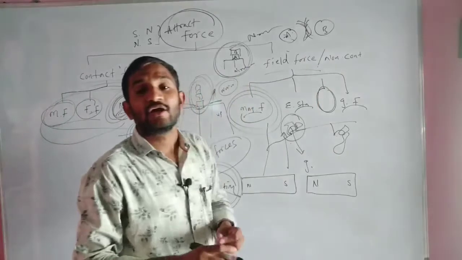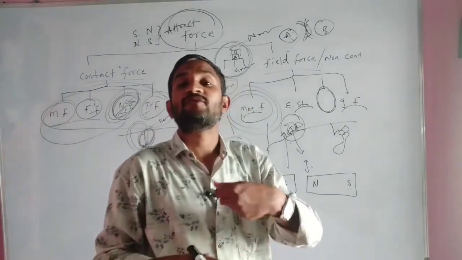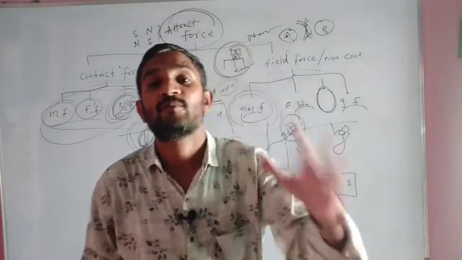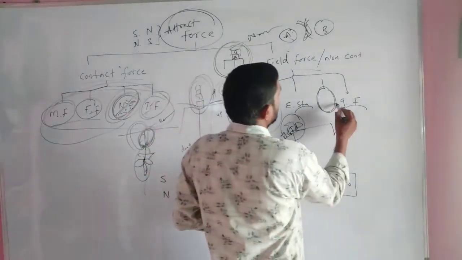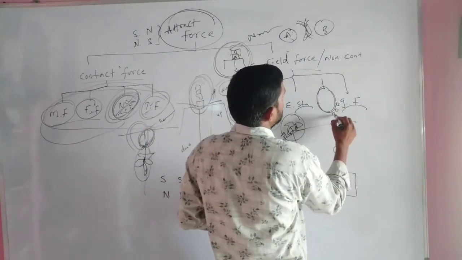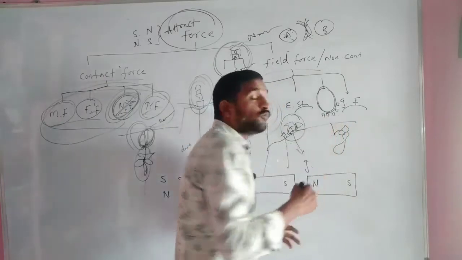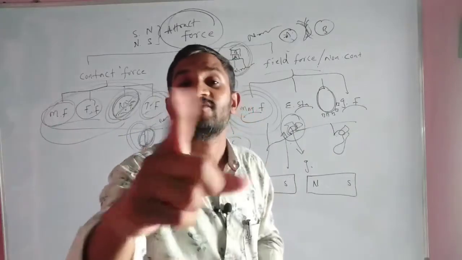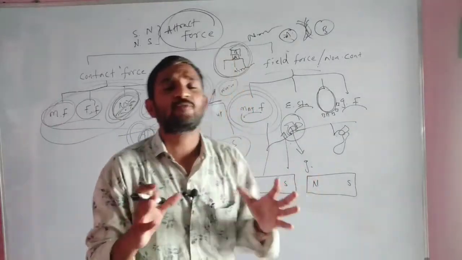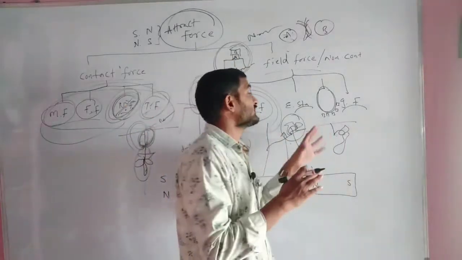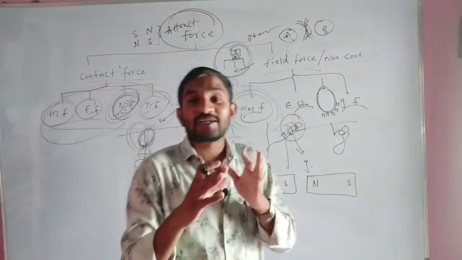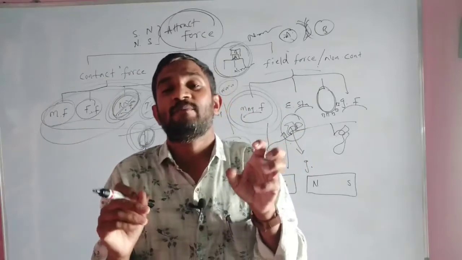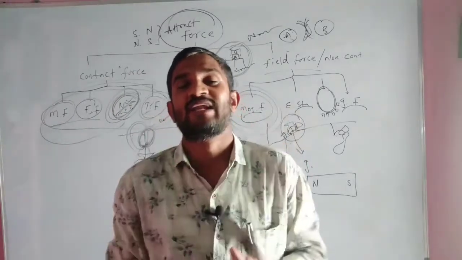It's clear. Now you have to take some pieces of paper. Nearby this we keep the pieces of paper. What will happen? These pieces of paper are attracted towards the balloon. How are the pieces of paper attracted towards this balloon? Between the charged balloon and the normal piece of paper, some kind of force is working.